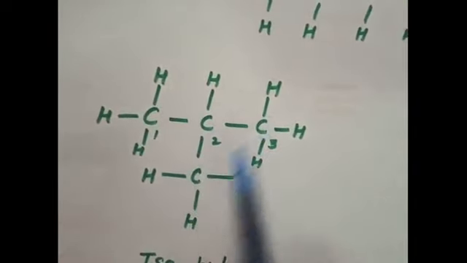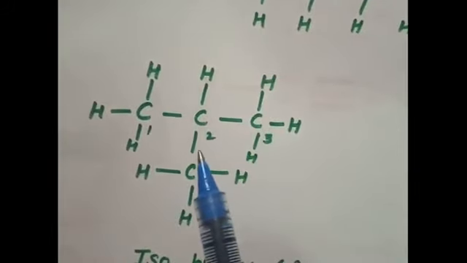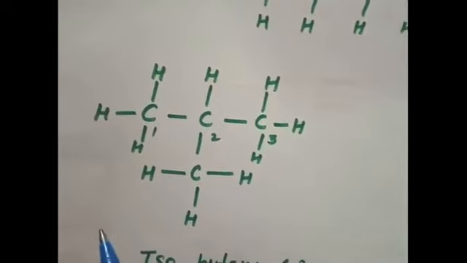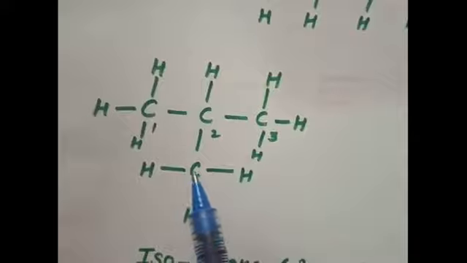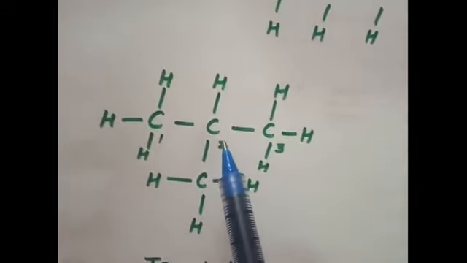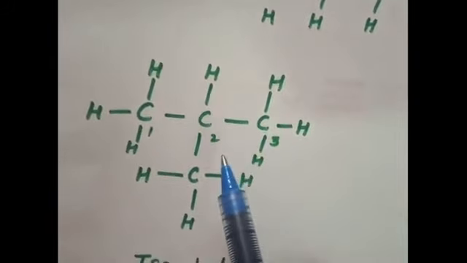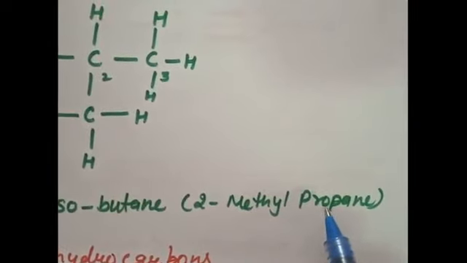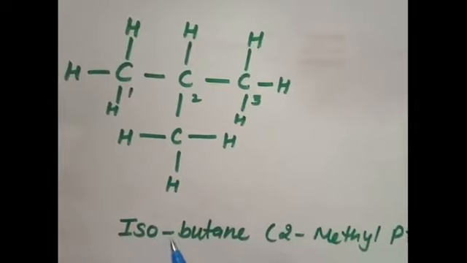Still we have 4 carbon atoms single bonded, and the rest of the valencies of each carbon are fulfilled by the hydrogen atoms. So this is one of the isomers of butane, and as the methyl group is at the second position of the carbon straight chain, this is also called 2-methylpropane, and this is also called isobutane.